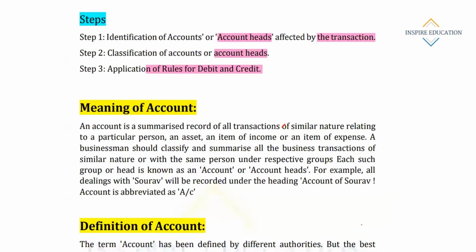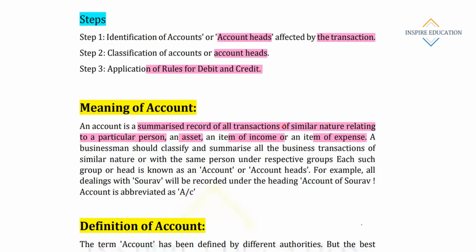Anyways, now we have seen the classification of accounts or account heads. So what is the meaning of account? What does the account mean? An account is a summarized record of all transactions of a similar nature relating to a particular person, an asset, an item of income, and expenses. Account means it is just a summarized record of all transactions of similar nature.